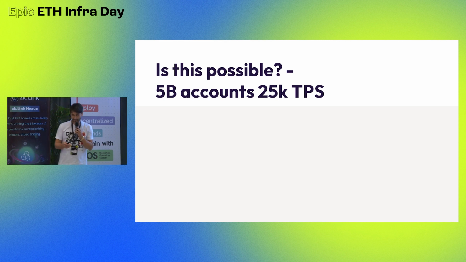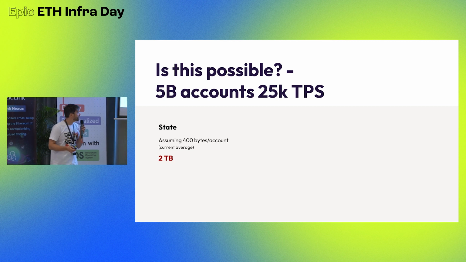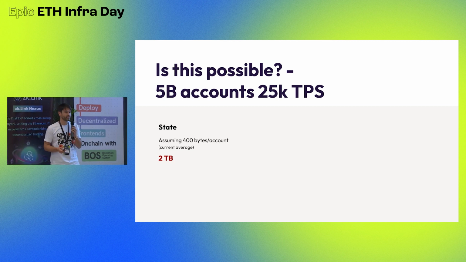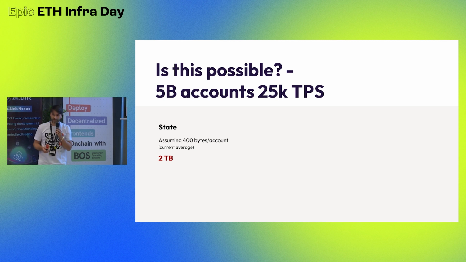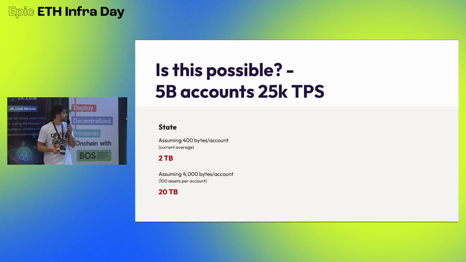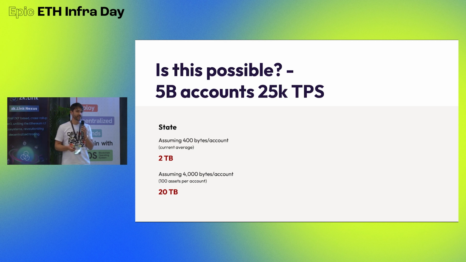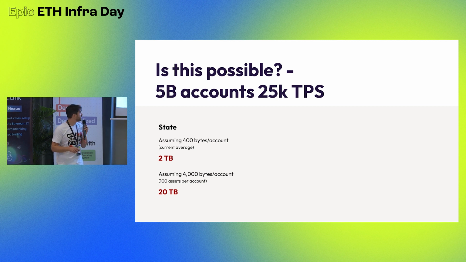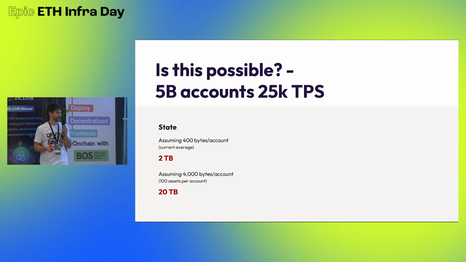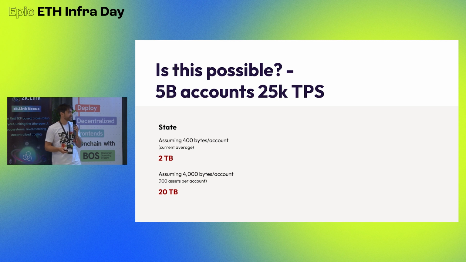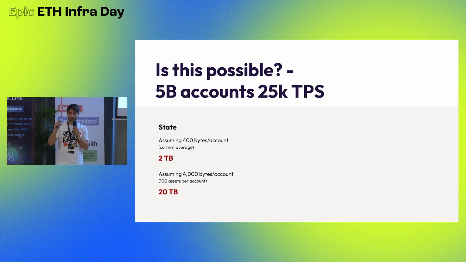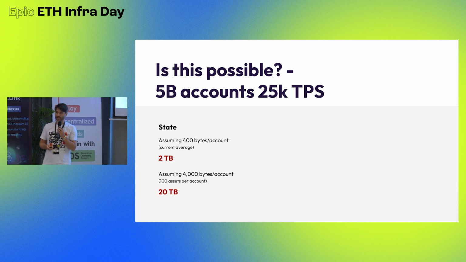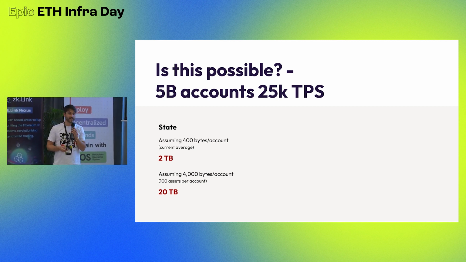Okay, let's assume lots of devices are also on the blockchain. But what does it mean? So for state, if we would say 400 bytes per account, we need 2 terabytes to store state. That might be realistic. But if every account has 100 assets or some complex NFTs, or maybe even if every account is a smart contract having custom code, then it's not unrealistic to have 4,000 bytes per account, which means we need 20 terabytes. That doesn't sound unrealistic. 20 terabytes could be even in a small SD chip. The question is, how quickly can you access it?